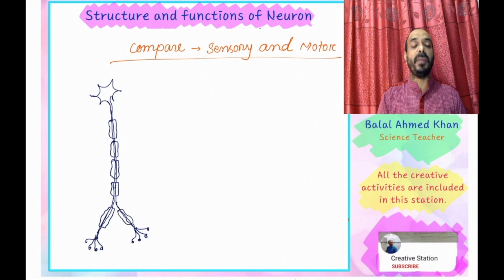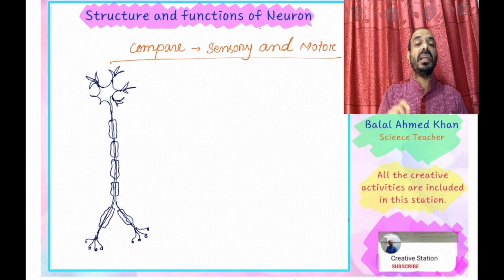This covering membrane is the myelin sheath, which is produced from the Schwann cell, and the myelin sheath protects and increases the speed of the impulses. The outer extended part is the dendrite.